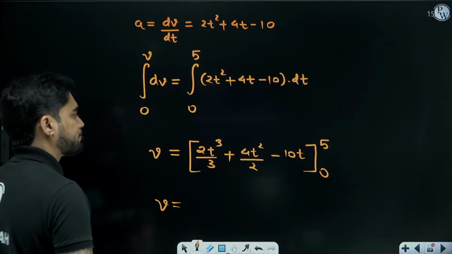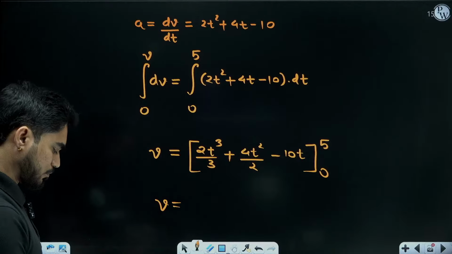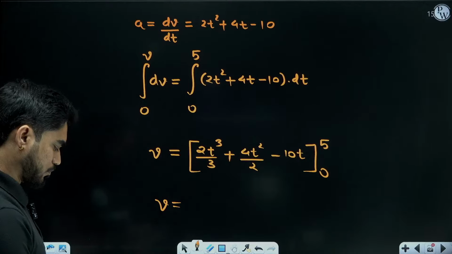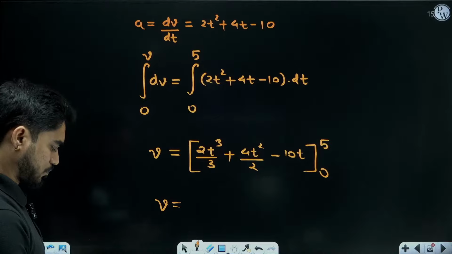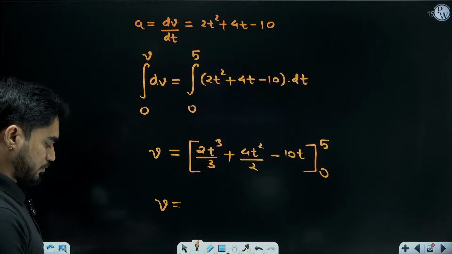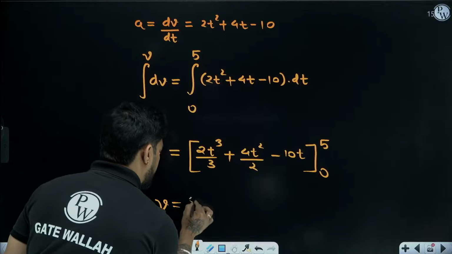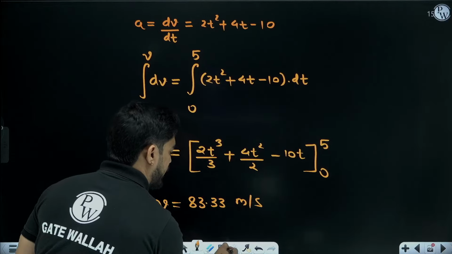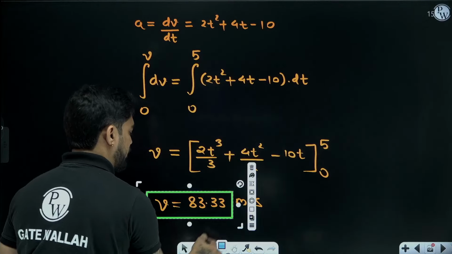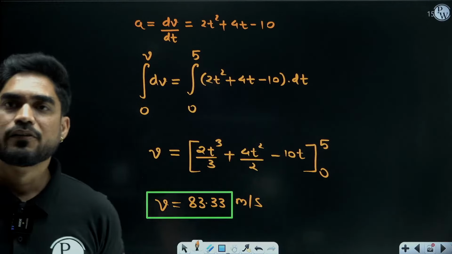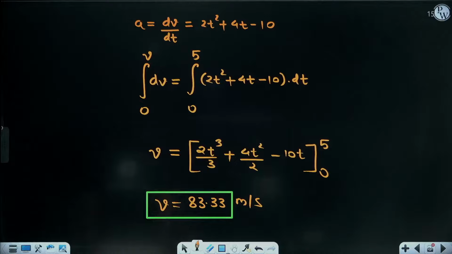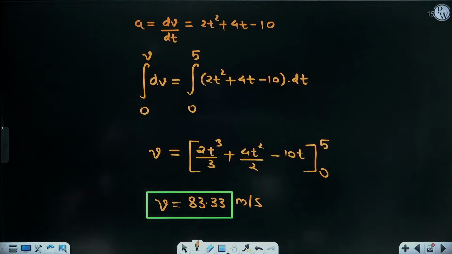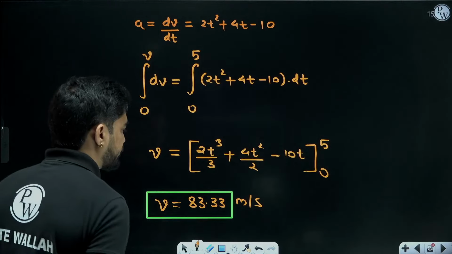What is v? 83.33 meter per second. This is the velocity. Very good, guys. Very good. 83.33 meter per second. Very good.